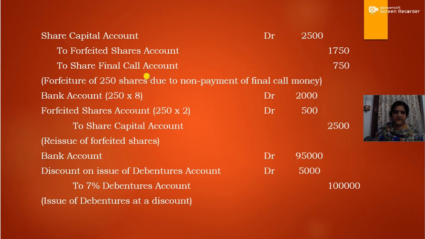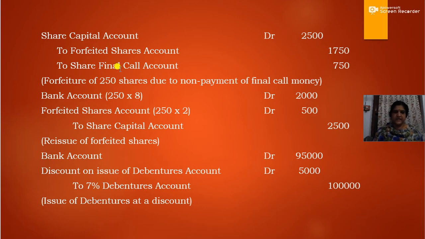So we will see the journal entry for forfeiture, that is share capital account debtor. Now whenever the amount is received, whether share application or allotment money or final call money, when it is due, the journal entry will be share application allotment money account debtor to share capital, share final call money account debtor to share capital.